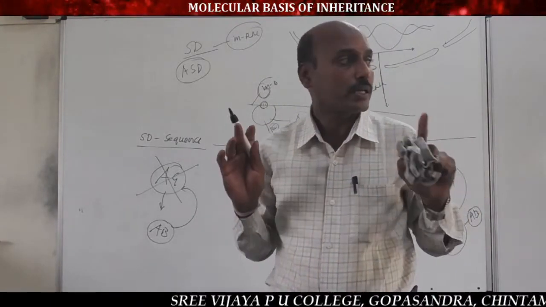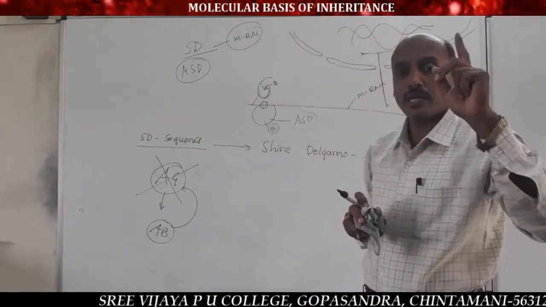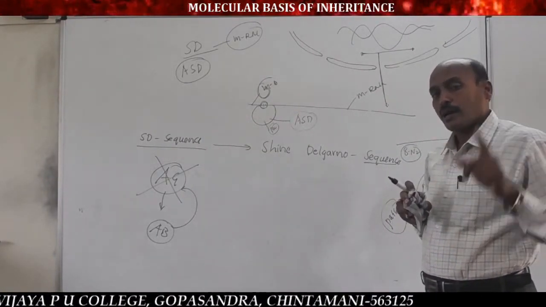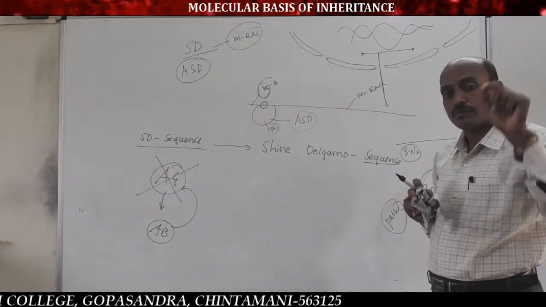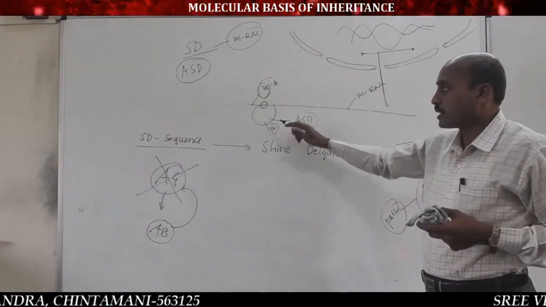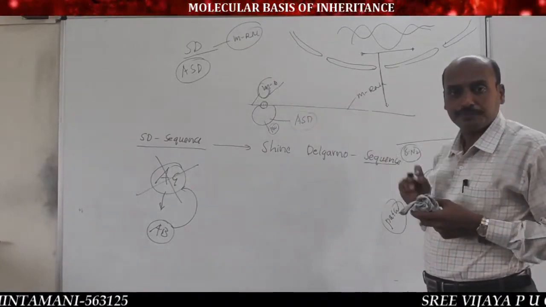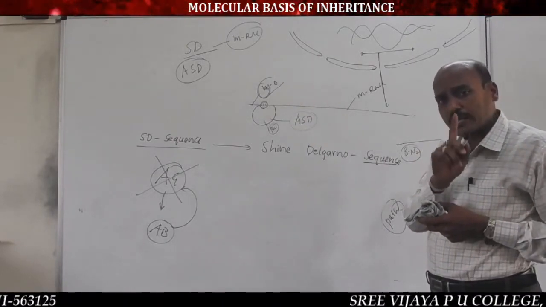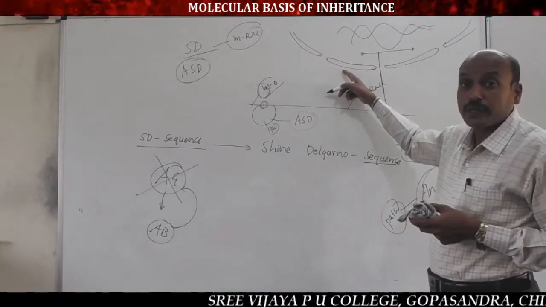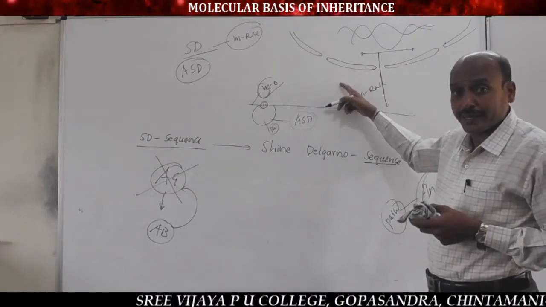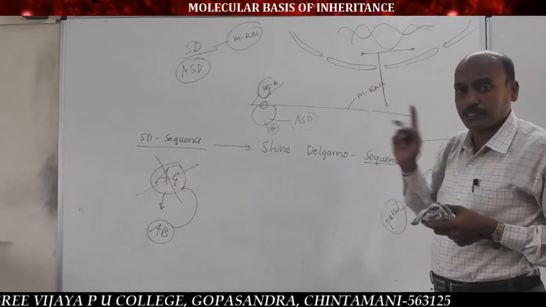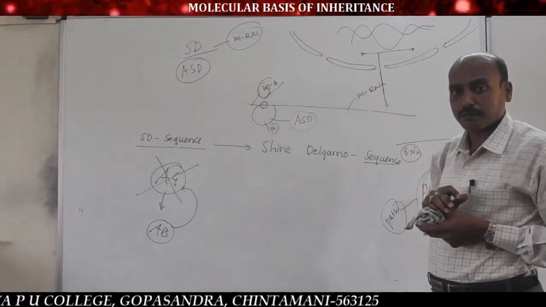Most important, for extra information: where do you find the SD sequence? On prokaryotic mRNA. Where do you find the ASD, anti-Shine-Dalgarno sequence? In the smaller subunit of the prokaryotic ribosome. Prokaryotic ribosome, ASD; prokaryotic mRNA, SD. So the best functional aspect of the UTR, untranslated regions of prokaryotic mRNA, is recognition of the smaller subunit of the ribosome for translation. Very important.